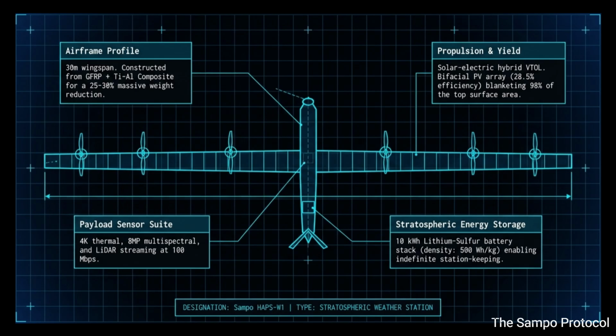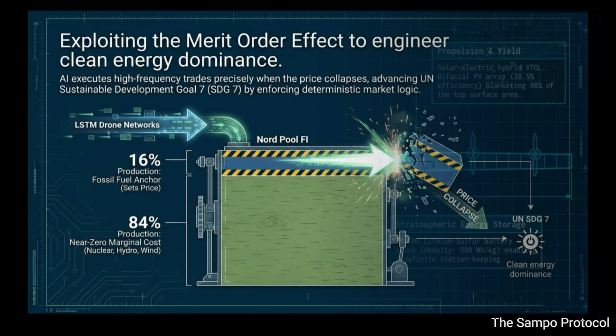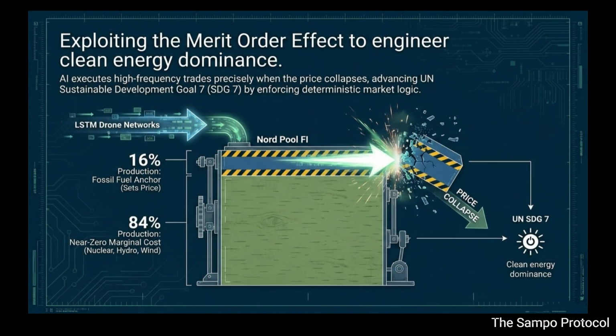When I saw where this fit into the 490 projects, I actually stopped breathing for a second. The drone and the flood from episode 6. The HAPS-1 Titanium stratospheric weather drones. Yes, 30 meters across, operating continuously at the edge of space. We knew they were feeding data into the DRES, the Dynamic Resilience Energy Suite, and we broke down how DRES was basically hacking the Nord Pool energy market.